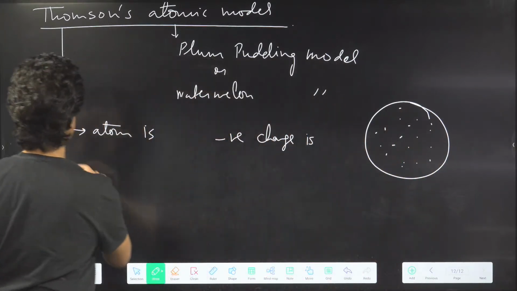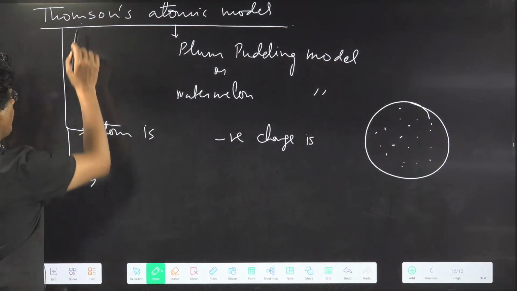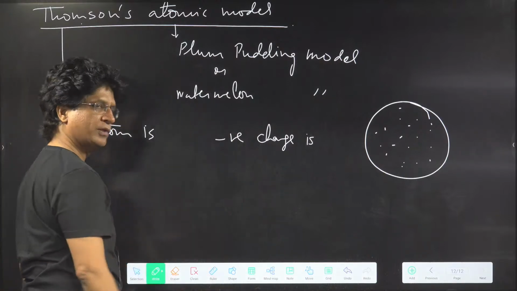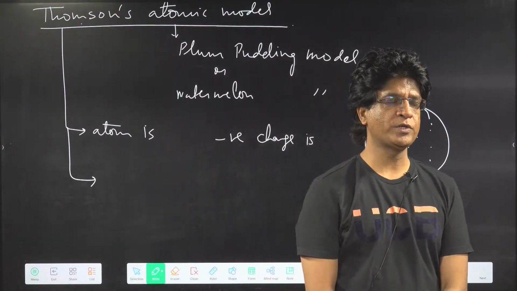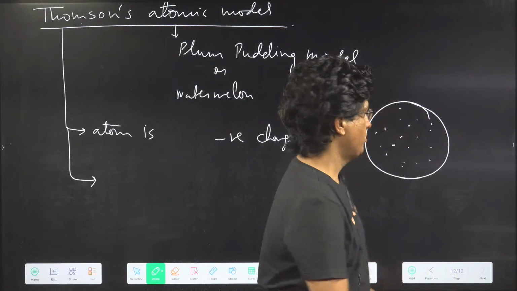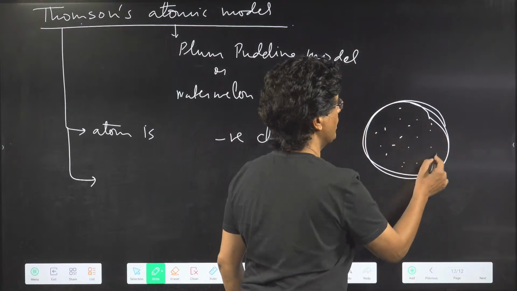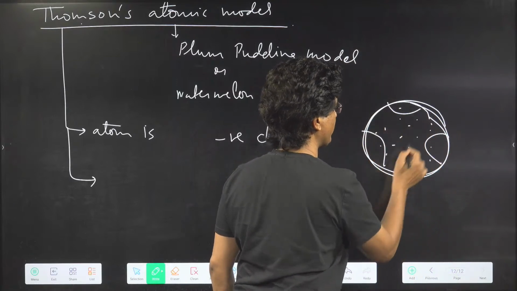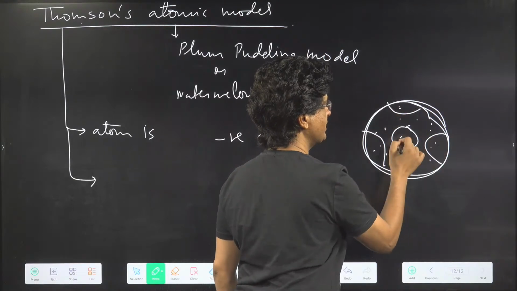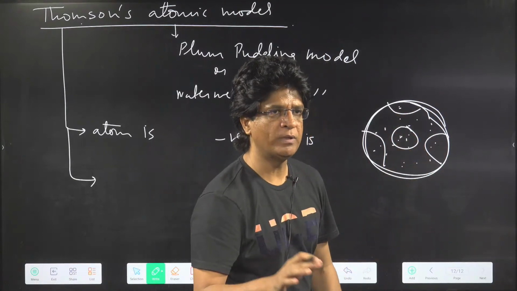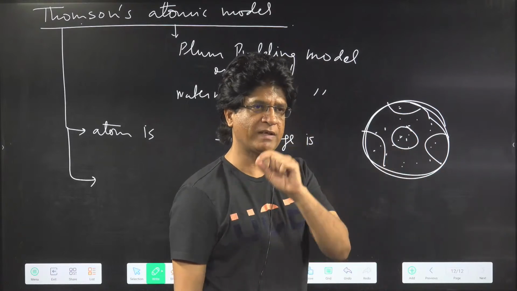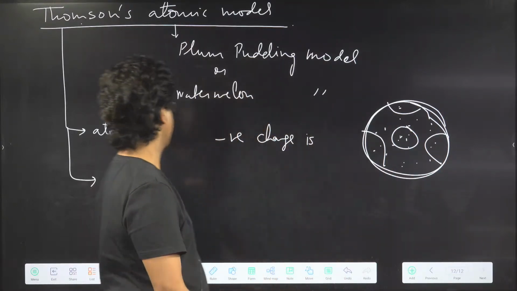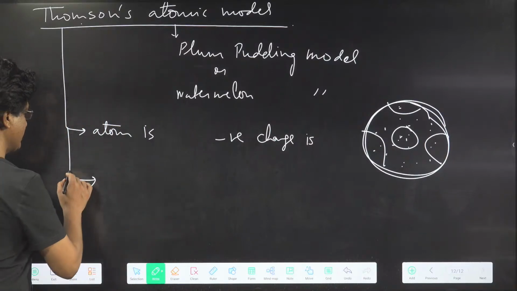Second point you should write down is that according to Thomson, the atom had a uniform distribution of charge and mass. Mass was also uniformly distributed. Whether you take this piece or that part, anywhere, you will see that mass is uniformly distributed. There is a uniform distribution of mass as well as charge.